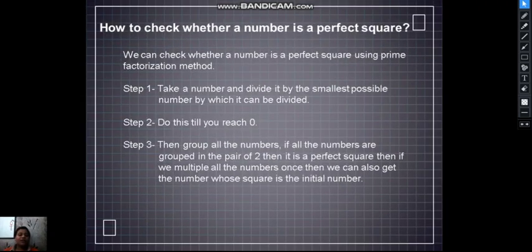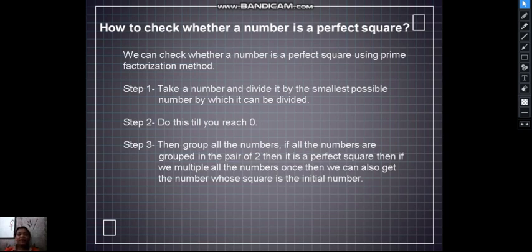How to check whether a number is a perfect square? We know that a perfect square is when m into m is equal to n, where m and n are natural numbers. But if we don't know which number's square it is, how do we check if it is a perfect square or not? We can check with the help of the prime factorization method.